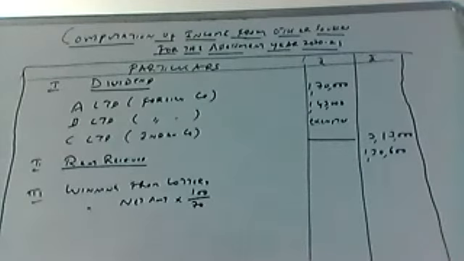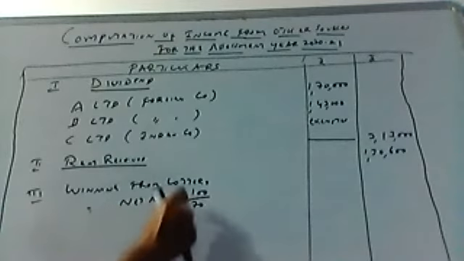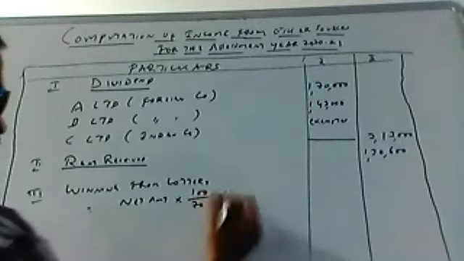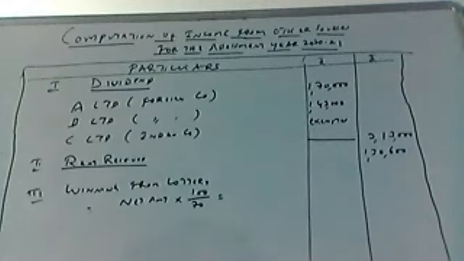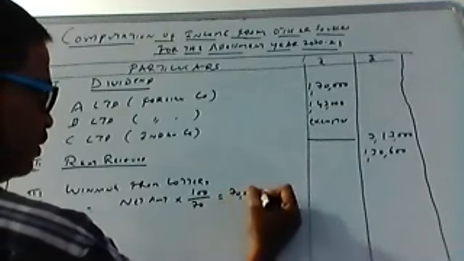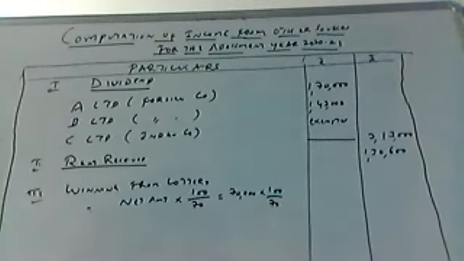So what is the actual formula? Yesterday we discussed the formula. Net amount into 100 by 100 minus tax rate. Tax rate is 30%, 100 minus 30 is 70. So how much is the net amount received in the problem? 70,000. 70,000 into 100 by 70, you have to convert into gross value.